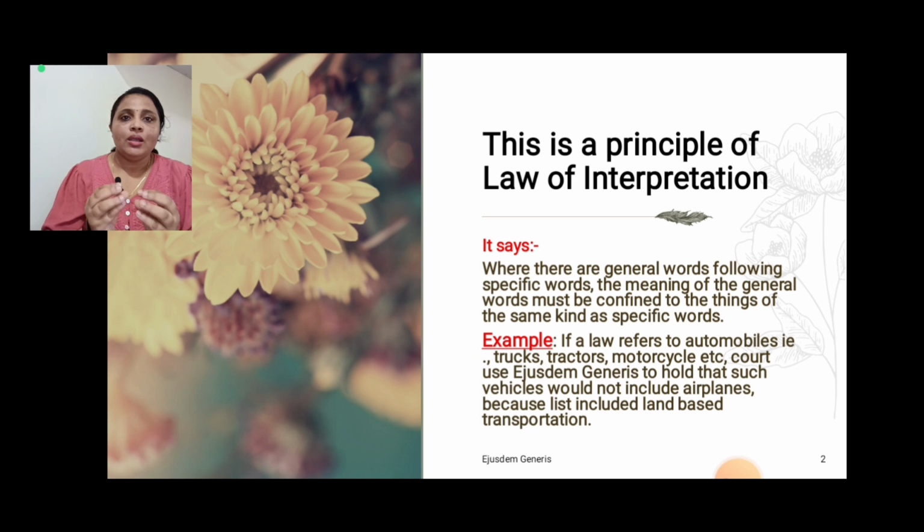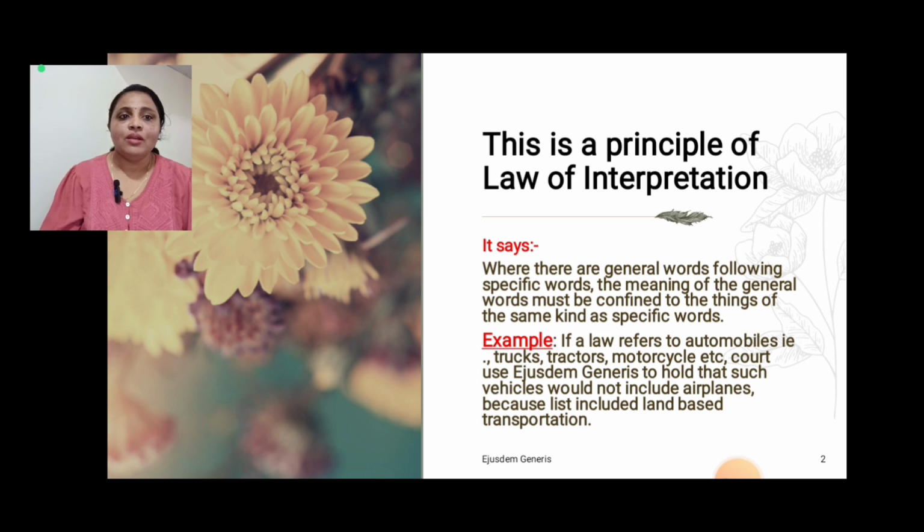So it can be easily explained with an example. We'll see an example so that you will get a better idea. The example is motor vehicles. There are very different kinds of automobiles like trucks, tractors, motorcycles, etc. All are land-based.